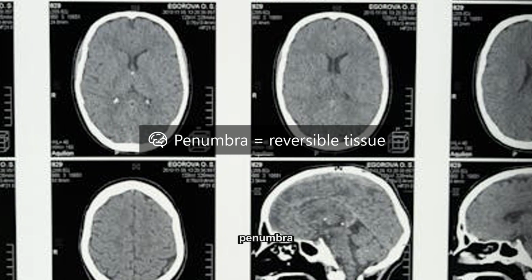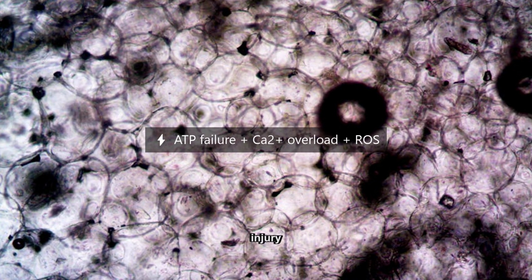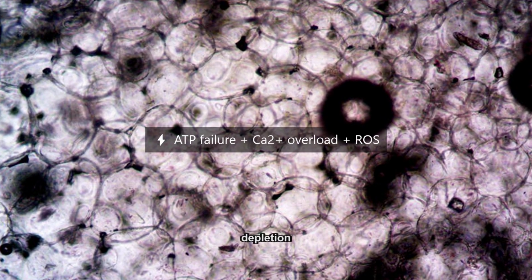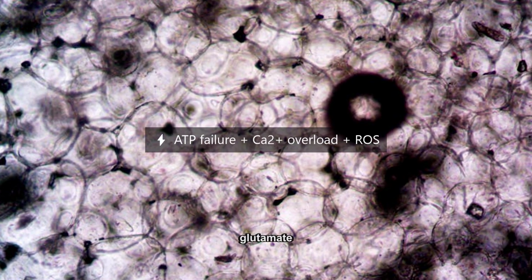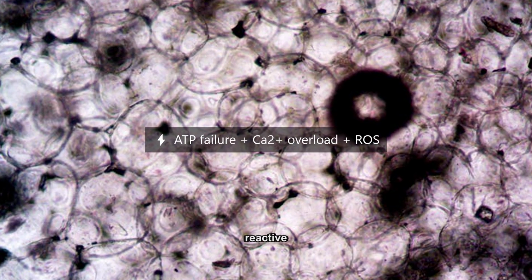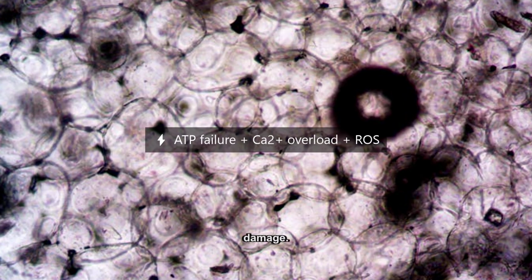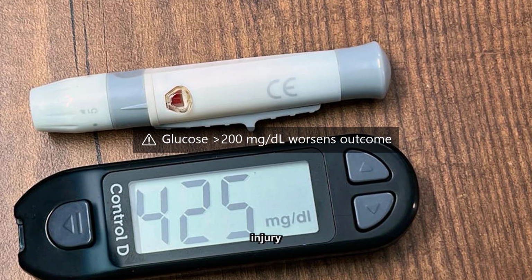The ischemic penumbra is salvageable tissue surrounding the infarct core and is the main target of reperfusion therapy. Cellular injury involves ATP depletion, ion pump failure, calcium influx, glutamate excitotoxicity, and reactive oxygen species damage. Risk factors worsening injury include fever and hyperglycemia above 200 milligrams per deciliter or 11 millimoles per liter.